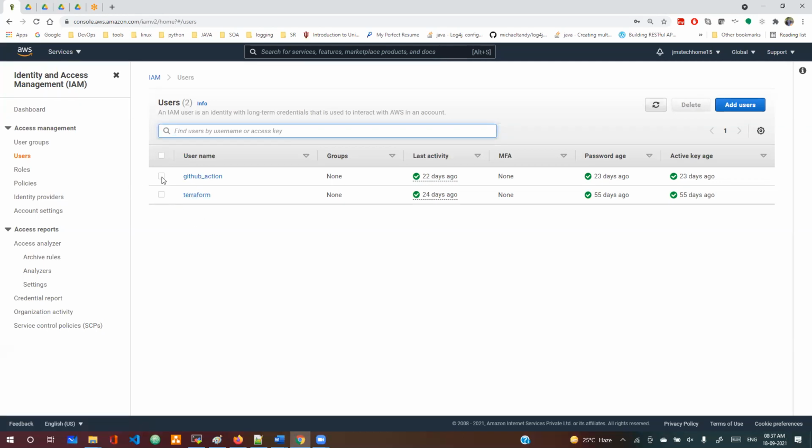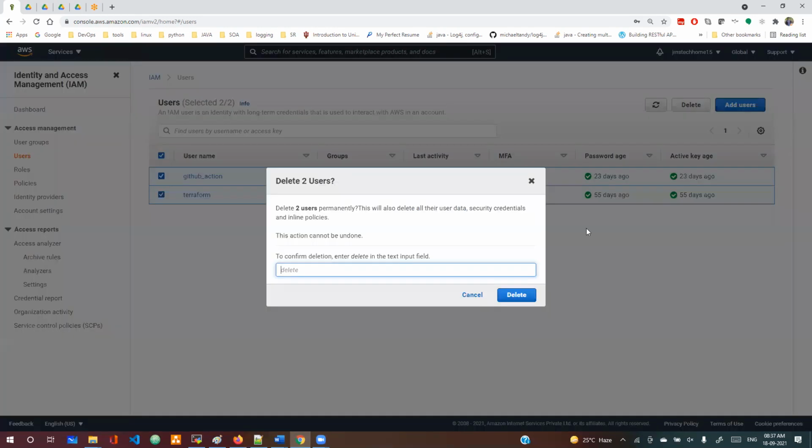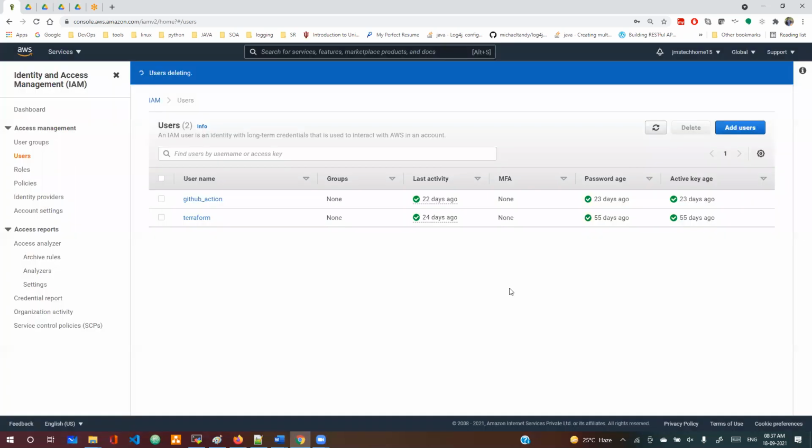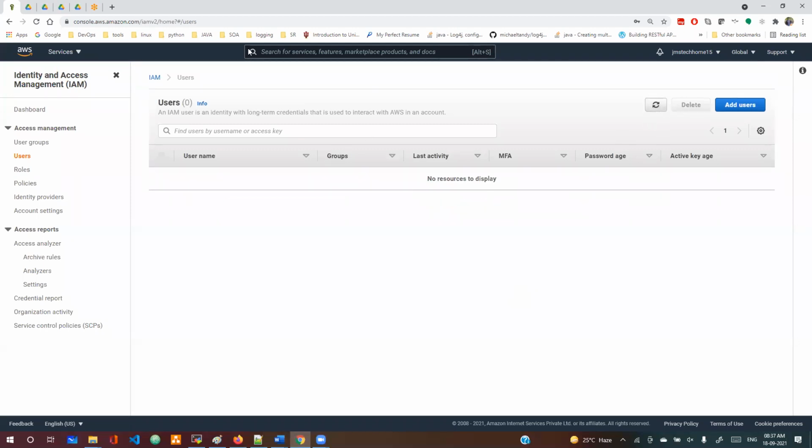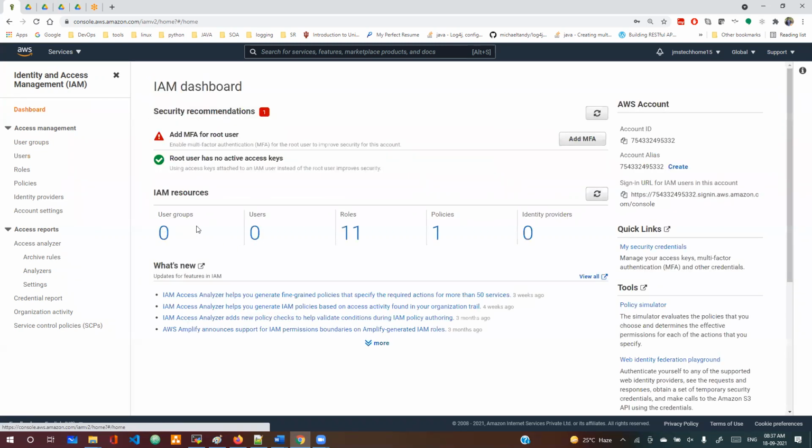Even if you want, you can remove these. I can delete them, it's not required. You can type delete and delete them. Now I deleted the two users also. When you log in to IAM and see your dashboard, you have 0 users and 0 groups, and the roles and policies are previous ones. That's fine.